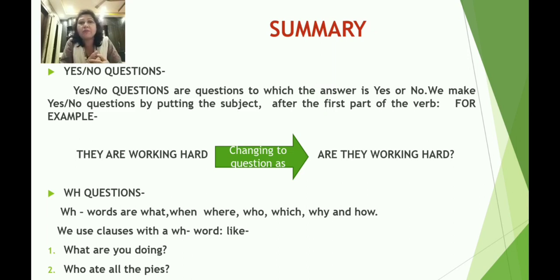Okay, then we had WH questions. WH words are what, when, where, who, which, why and how, and we use a clause with a WH word. Like for example, what are you doing? Who ate all the pies? These are the different examples of WH questions, okay, which you have from your session on framing questions.